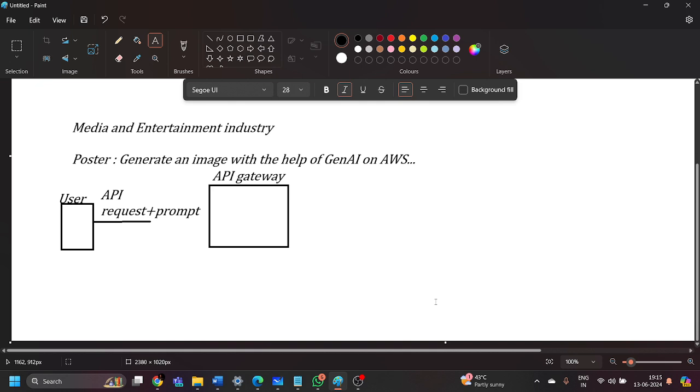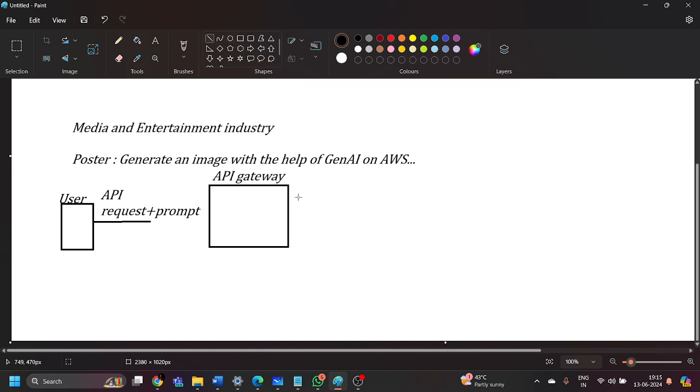I will create another dedicated video on API Gateway as well. In our next video, I'm going to show you how you can integrate this API Gateway inside this entire architecture.